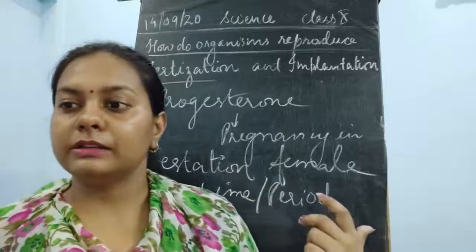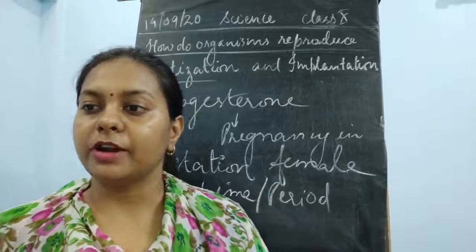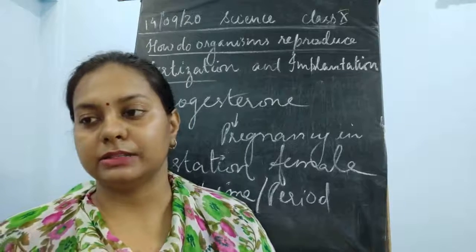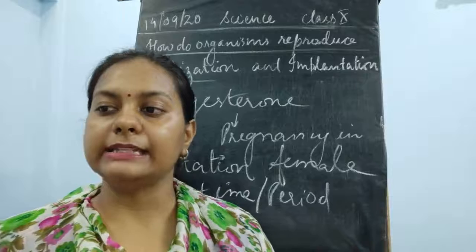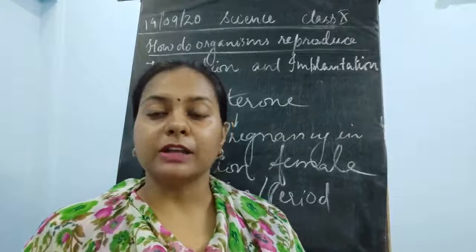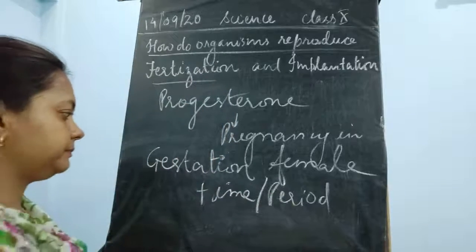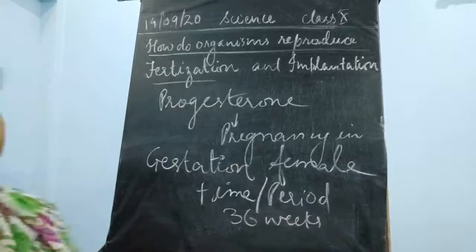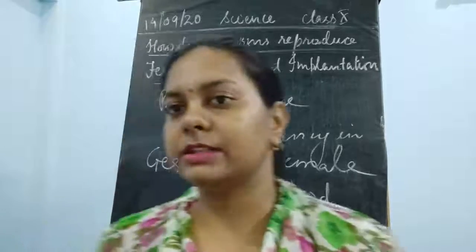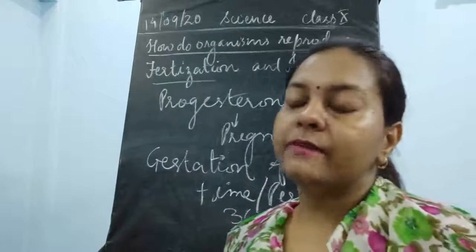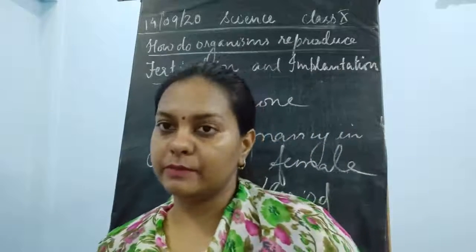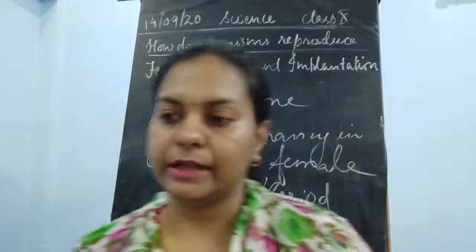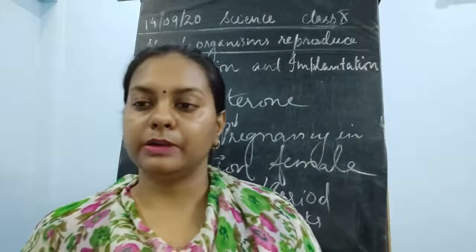Now the period during which the embryonic development takes place in the uterus is said to be the gestation period. The development of the child inside the mother's body takes approximately 9 months or 36 weeks. This is about 9 months. Fine. Now the next thing is that the longest gestation period is that of the elephant, which takes some more than these 9 months. So this is known as the gestation period. We have talked about it.